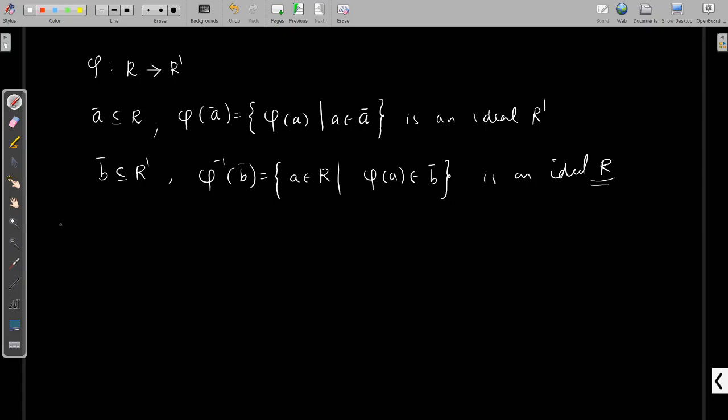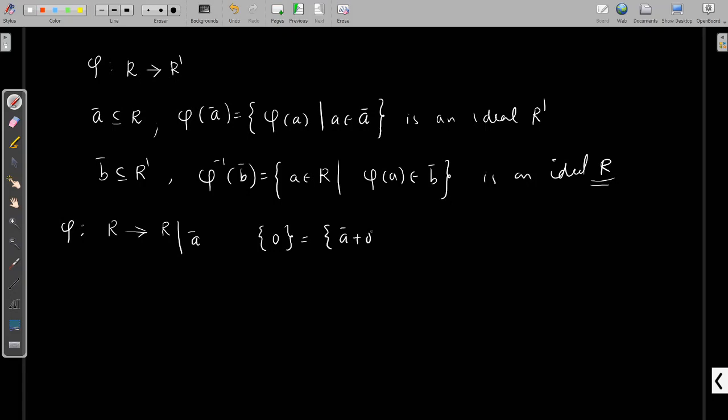Now consider a homomorphism, the canonical homomorphism from R to its quotient ring R by A using the ideal A. We know that R by A is always a ring with identity element, what is 0 here?